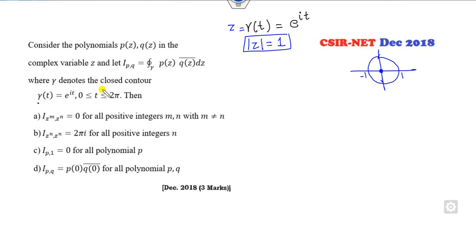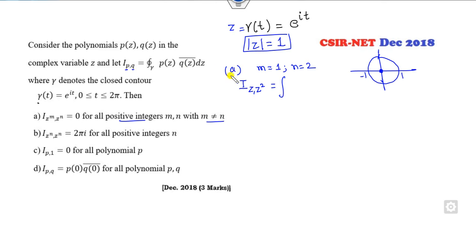Fine. Then which of the following statements is true for all m not equal to n? Very simple, m and n are positive integers and they are not the same, so I can choose m as 1 and n as 2. This is z and this is z square. So one is p, second is q.